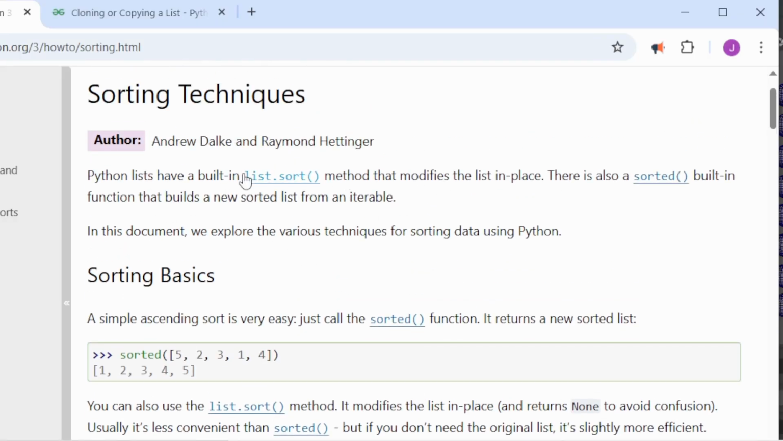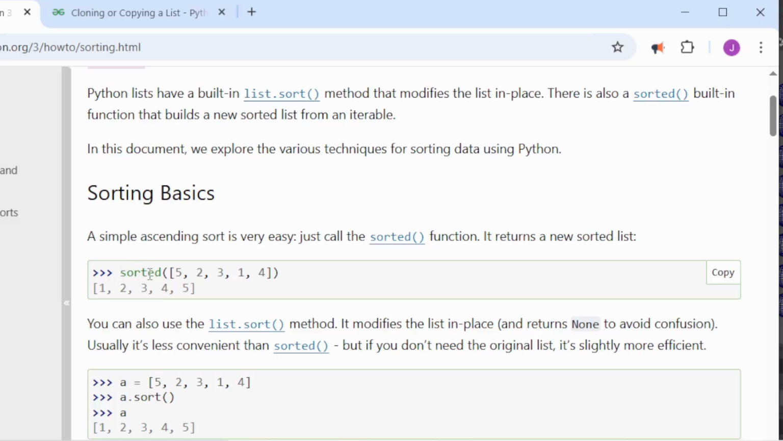Python lists have a built-in list.sort method that modifies the list in place. So that means it's going to change your list. There's also a sorted built-in function that builds a new sorted list from an iterable. So for the most part, you're going to want to use sorted, not sort. The reason is, your original list is going to disappear and be replaced by the new version when you use sort. So you'll usually want to create a new list and use sorted so that you still have the original one if you need it, and to keep it straight in your head that you've actually altered that list. Okay, so here's sorted.